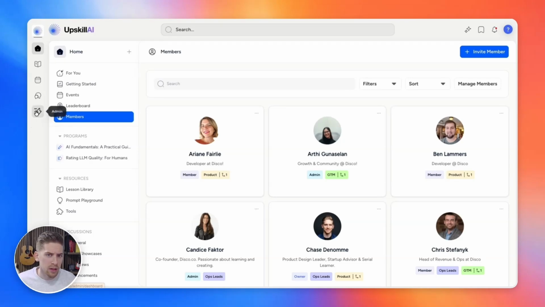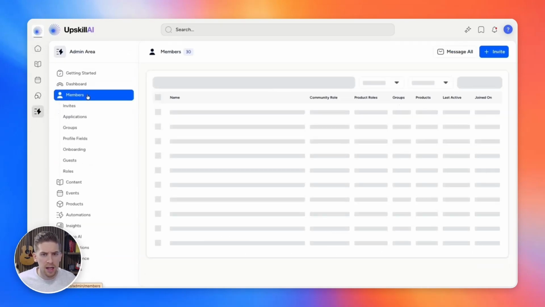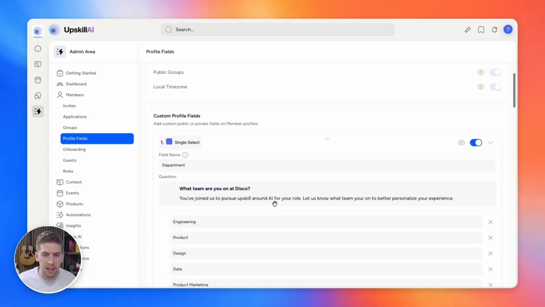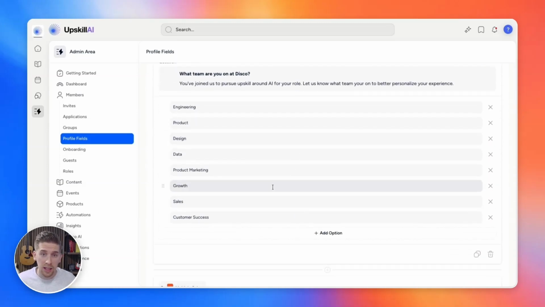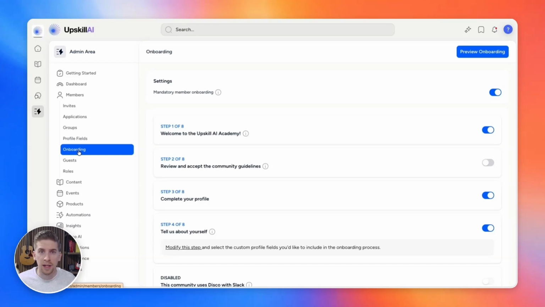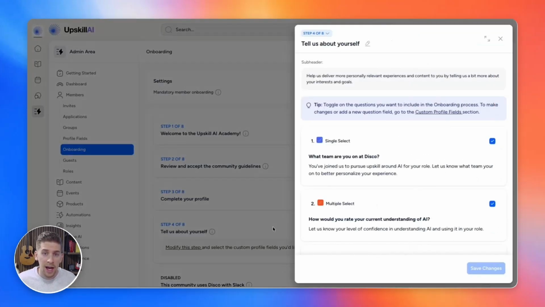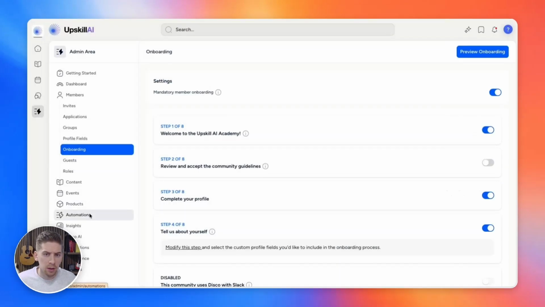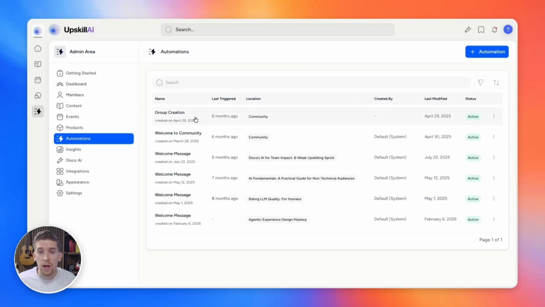So you can go into your admin area, and in the member area, you can create really rich member profiles through adding these custom profile fields. This will allow you to create a really seamless onboarding experience for members where you can actually ask them a bunch of questions around what they're looking to get out of your academy, where they're currently at, and you can use the answers to these questions to then build out automations to create specific groups for sub-segments of your members.